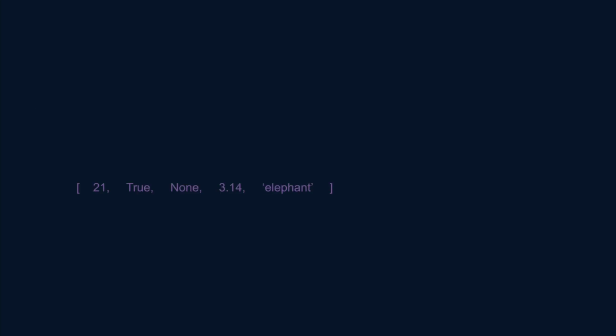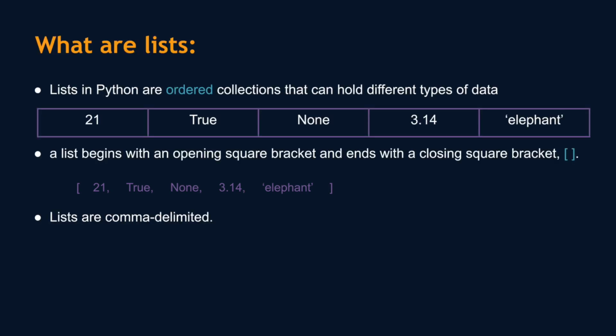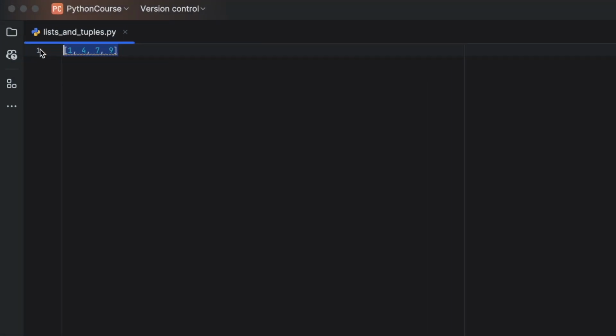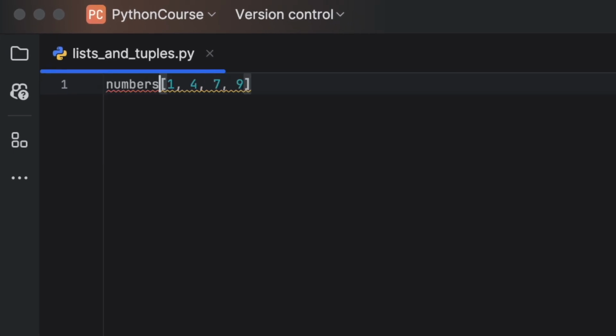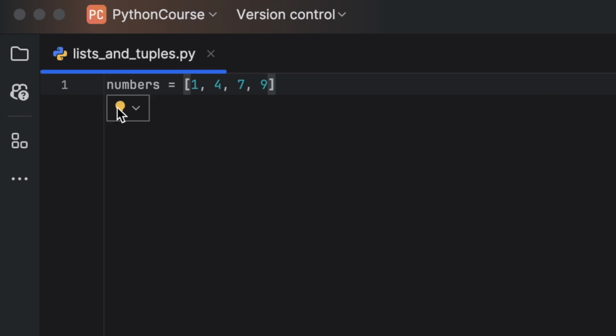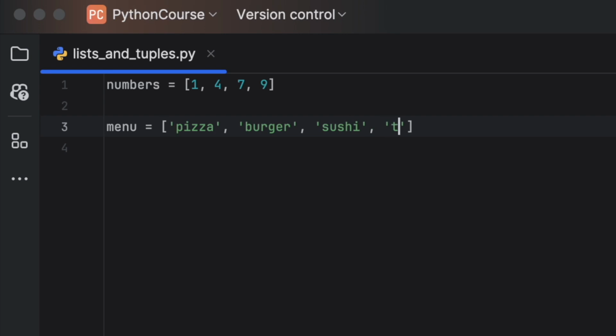A list begins with an opening square bracket and ends with a closing square bracket. Values inside the list are also called items, and items are separated with commas. This is an example of a list. I will call this list numbers, a list of some integer numbers. So this is a list of numbers.